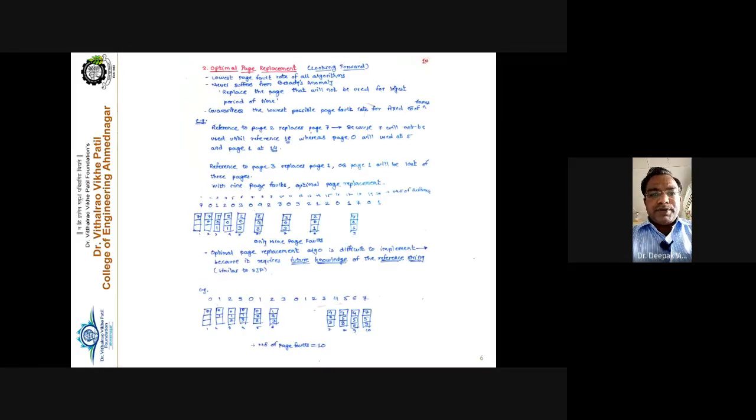Next is the optimal page replacement algorithm. As the name itself indicates, it gives you the optimal number of page faults. It is the best as compared to LRU and FIFO. It gives you the minimum number of page faults. How does it work? It is also called the looking-forward algorithm. Forward means you have to look into the future. It has the lowest page fault rate amongst all three algorithms, and it never suffers from Belady's anomaly.